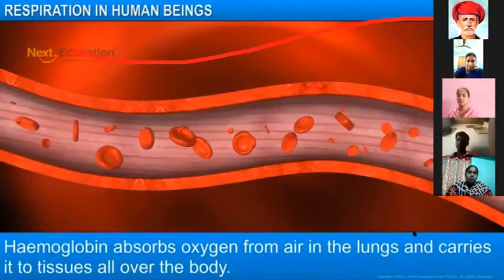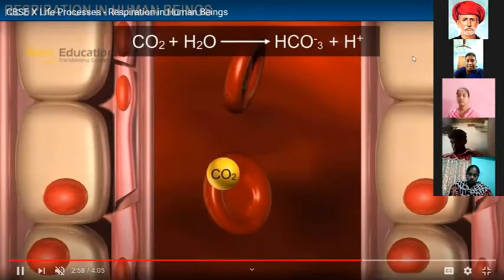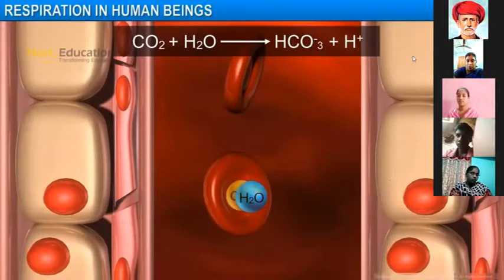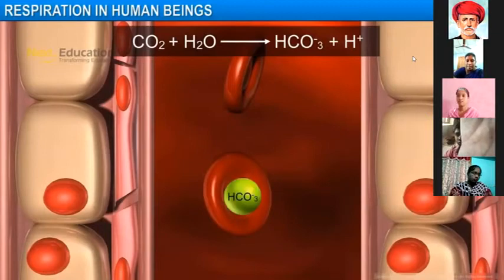Okay, this is the part. The oxygen is carried through the blood vessels and the exchange of gases happens during respiration. Once inhalation and once exhalation, the total process is completed. After one respiration is over, carbon dioxide also exits at the same time.